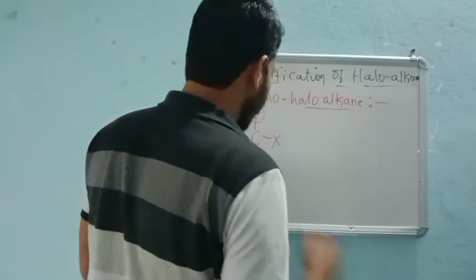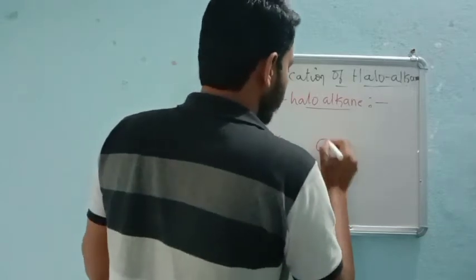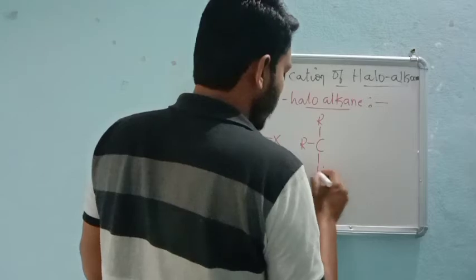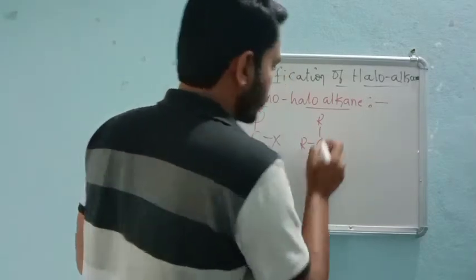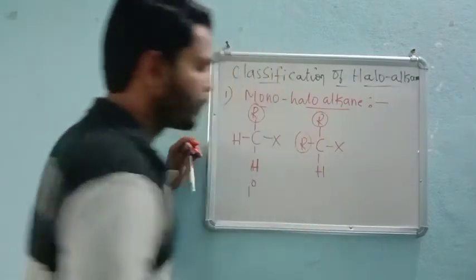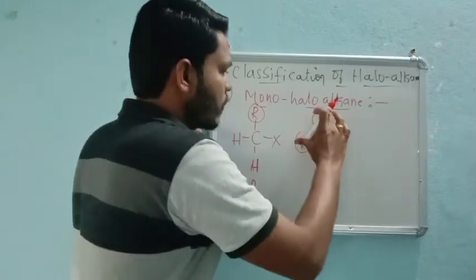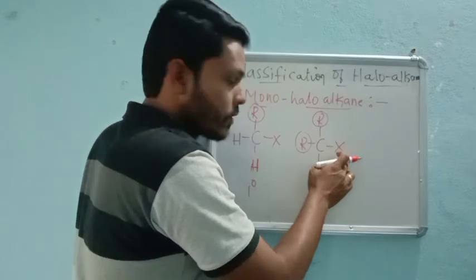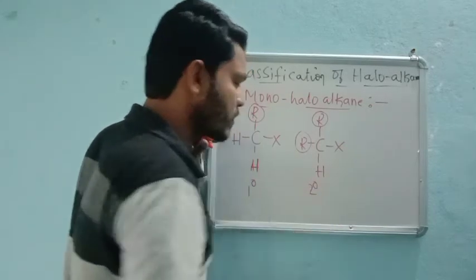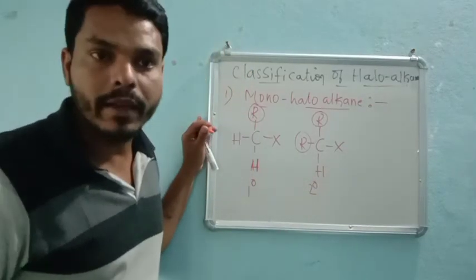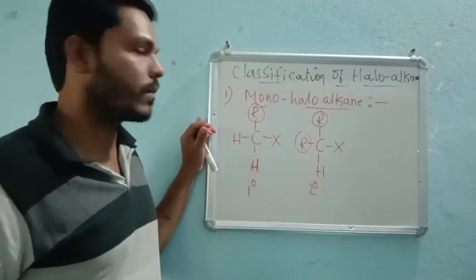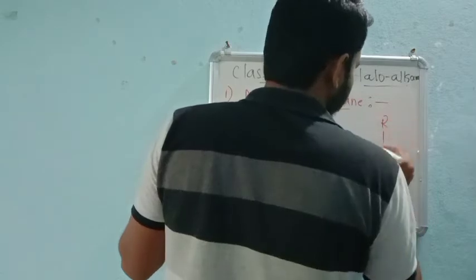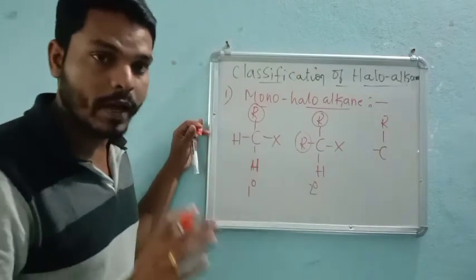And coming to the second one, very simple. You replace one hydrogen with an alkyl group or methyl group. So now there are two alkyl groups on the carbon to which the halogen is attached. Based on that, I can say this is a secondary haloalkane. These are monohaloalkanes only, right?